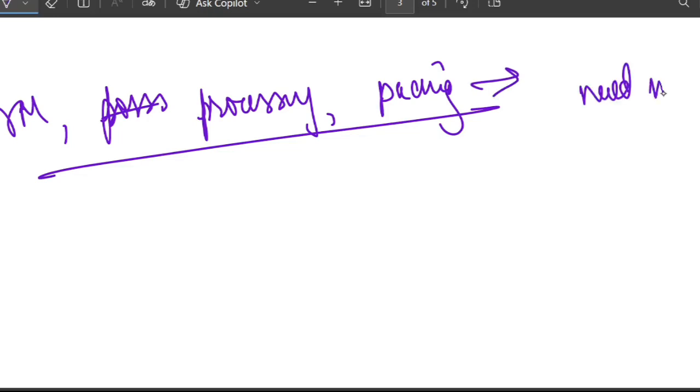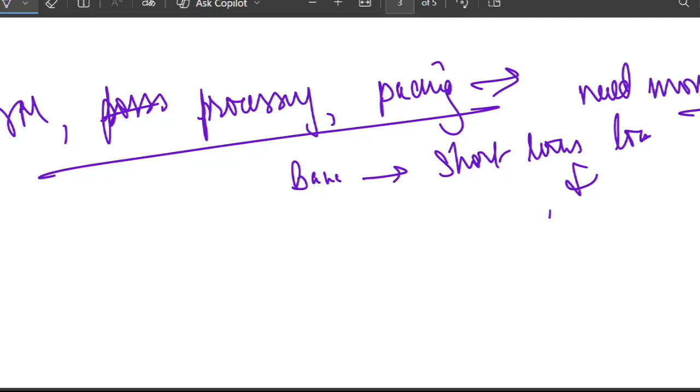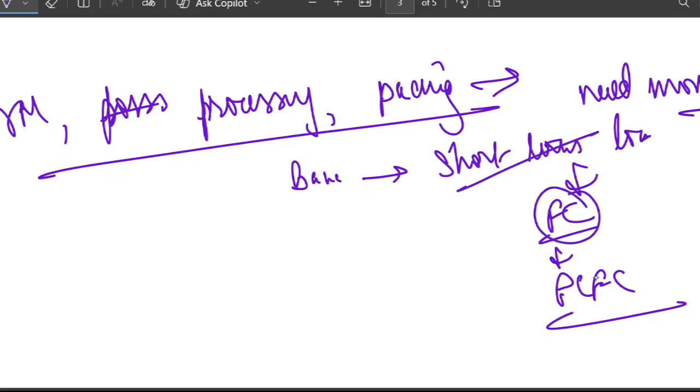A bank, and what does the bank do? Bank gives a short-term loan, right? This short-term loan is given in foreign currency, and that is called PCFC, Packing Credit Foreign Currency. That's the full form. See what is happening here: before shipping the documents, the exporter needs money for raw material, for processing, for packing, and the bank finances this. The bank gives a short loan in foreign currency, that is called PCFC.